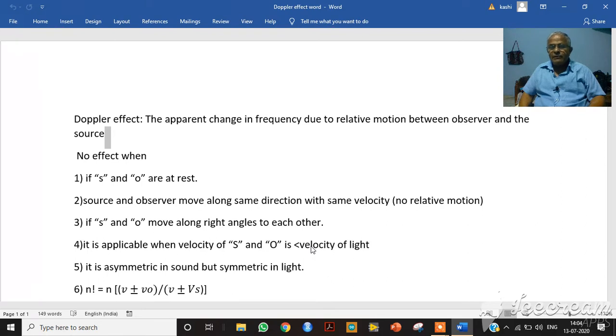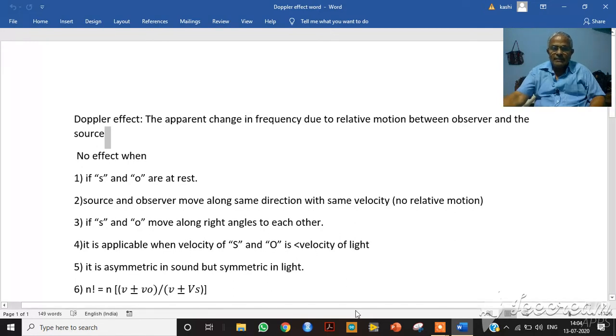So how can we define the Doppler effect? The apparent change in frequency due to relative motion between observer and source, we call it the Doppler effect.